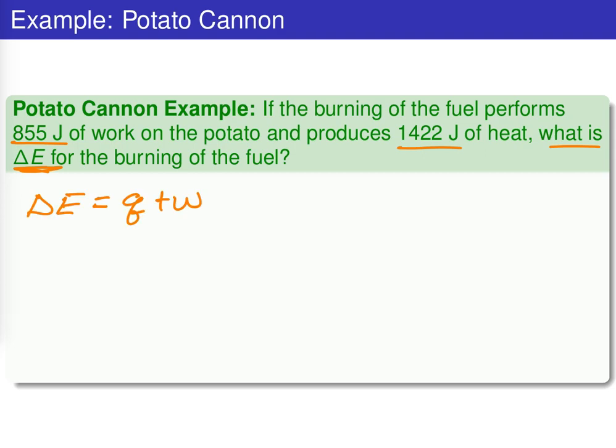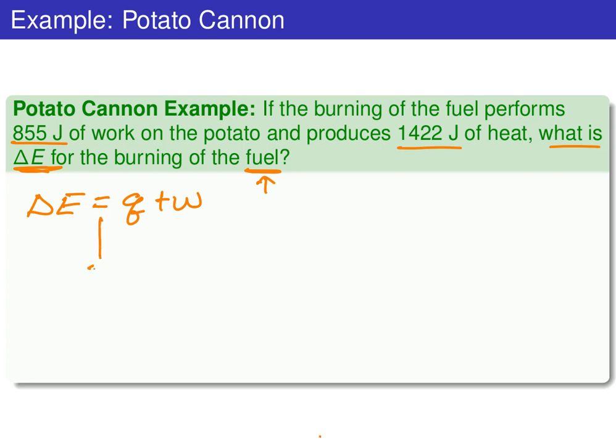Hopefully right off the bat you recognize that we're going to be using our delta E equals Q plus W equation in order to solve this. Now, the tricky part here is the sign convention. We need to be very careful that we identify what the system is. In this case the system is the fuel, so we're looking at delta E for this fuel. We need to look at this problem from the vantage point of the fuel being the system, and assign the signs of each of these Q and W terms appropriately.